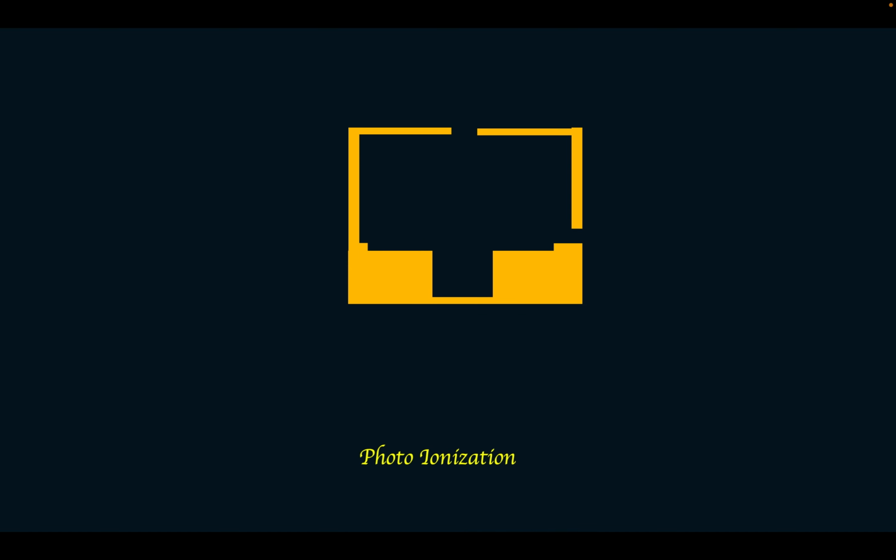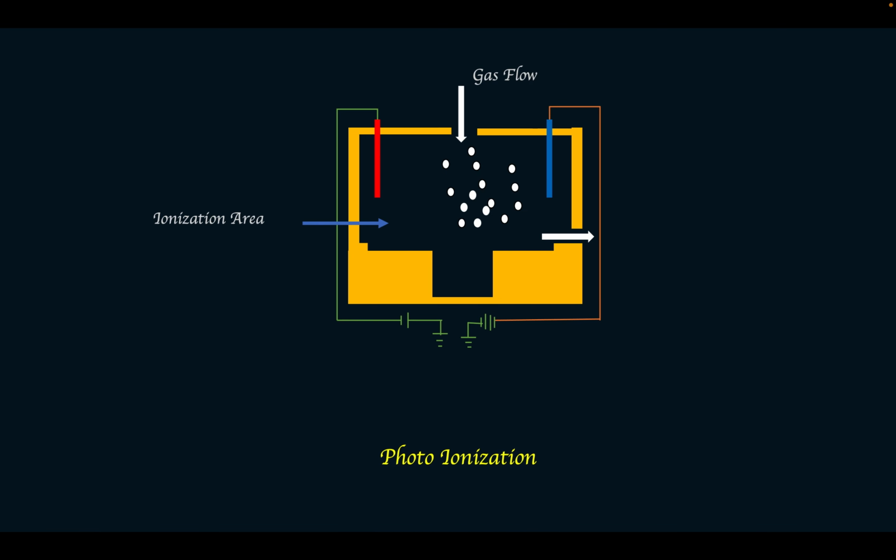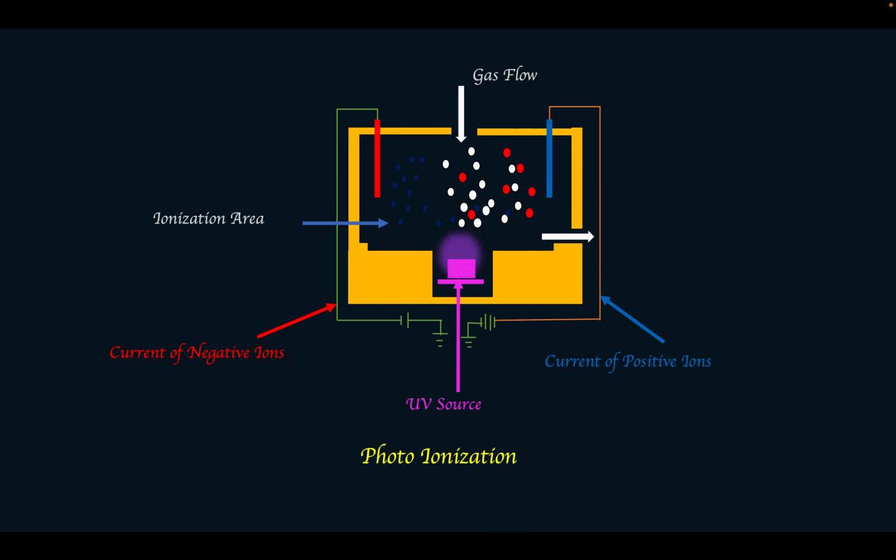Let's take a chamber supplied with gas particles and insert two electrodes connected to an electric circuit. When we shine UV light, the gas particle absorbs UV light to cause an electron to leave and create a positive ion. Then the current of negative and positive ions flows. We can explain this if we consider light as a particle.